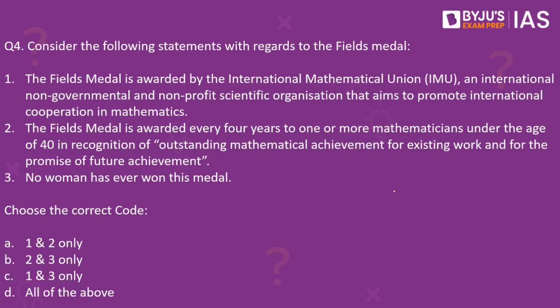Next, question number 4. Consider the following statements with regards to the Fields Medal. Number 1. The Fields Medal is awarded by the International Mathematical Union, an international non-governmental and not-for-profit scientific organization that aims to promote international cooperation in mathematics. Second, the Fields Medal is awarded every 4 years to one or more mathematicians under the age of 40 in recognition of outstanding mathematical achievement for existing work and for promise of future achievement. Third, no woman has ever won this medal. Which of these given statements is or are correct?